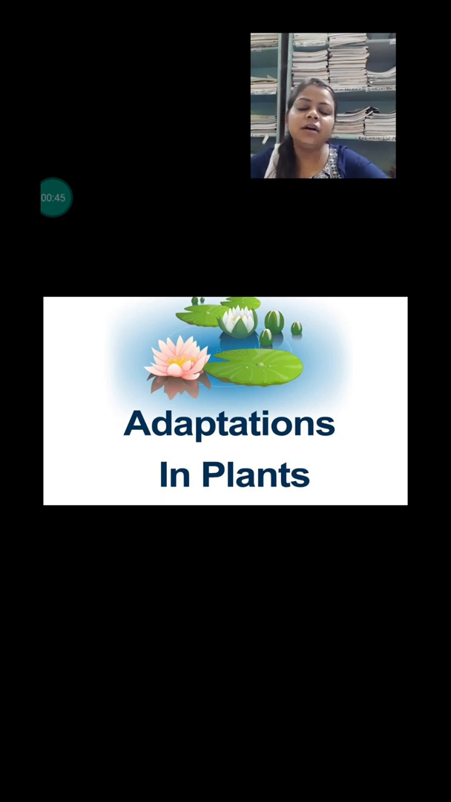It is the developed special features in the plant, so that they can live in different, harsh atmospheres. They can live in the desert also, they can live in the very cold climate also, they can live underwater also. Okay, so they develop special features to survive in their surrounding. Okay, let's start